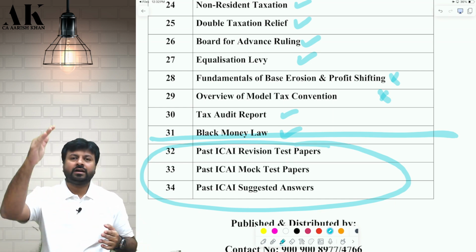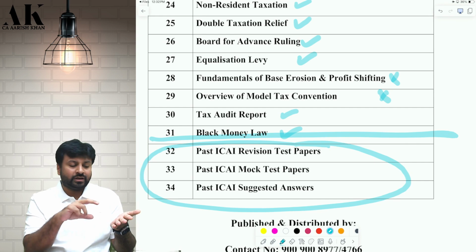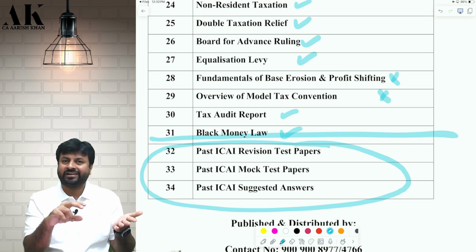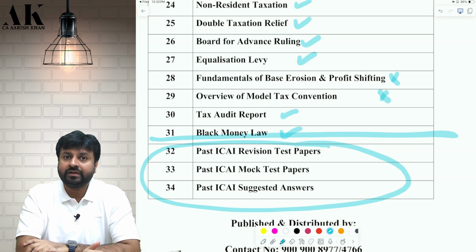When we start a particular RTP, the first question is on PGBP. The second question suddenly is on assessment procedure. The third question suddenly is on capital gains. Is your mind able to cope with that? That is what we are going to learn in this.